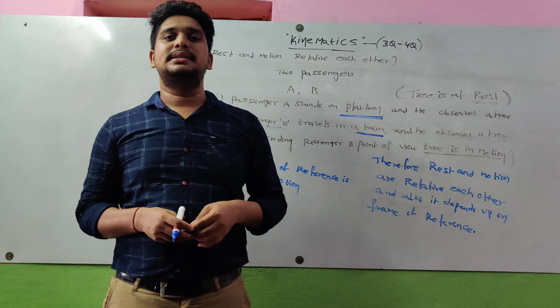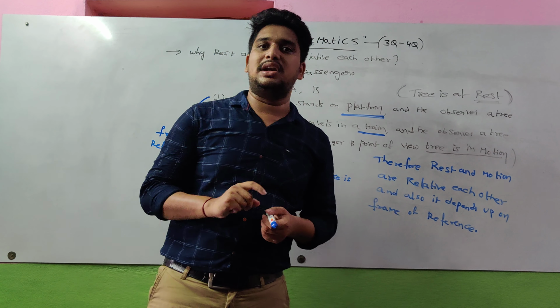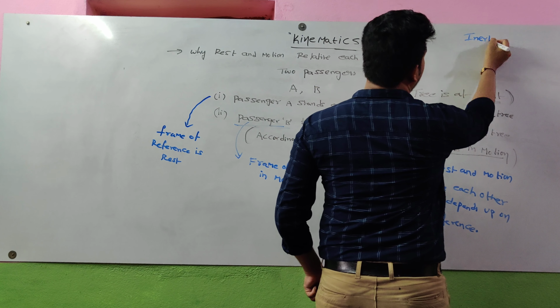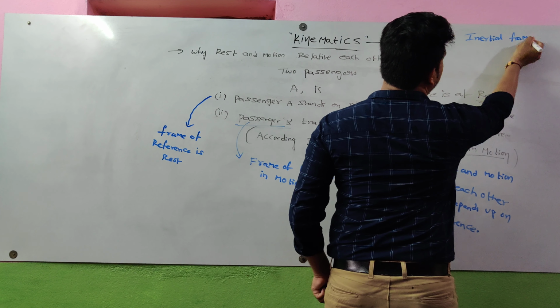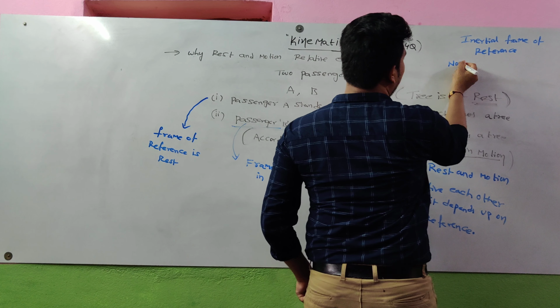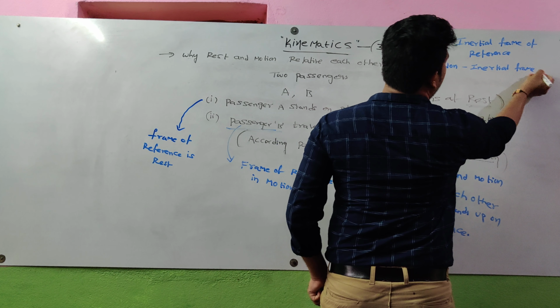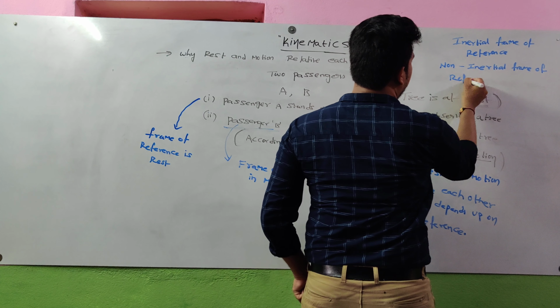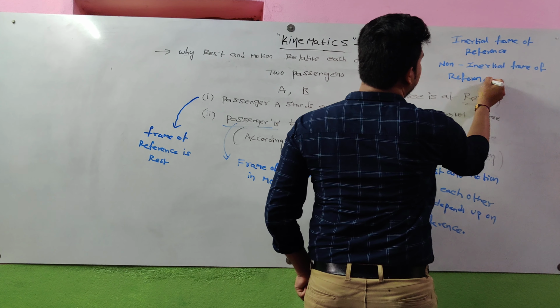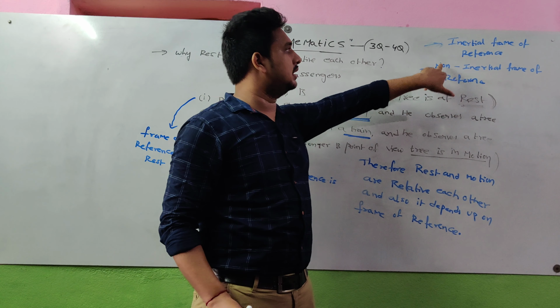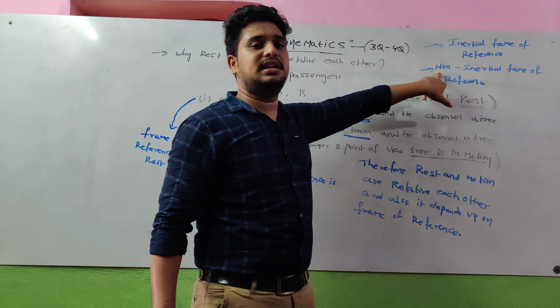And I need to tell about this frame of reference also. Two types of frame of reference are there: the inertial frame of reference, and another is the non-inertial frame of reference.